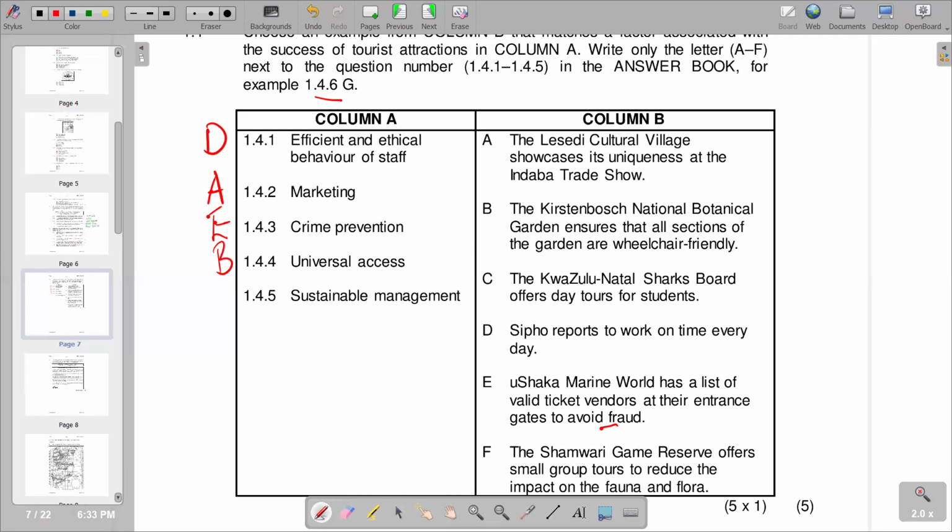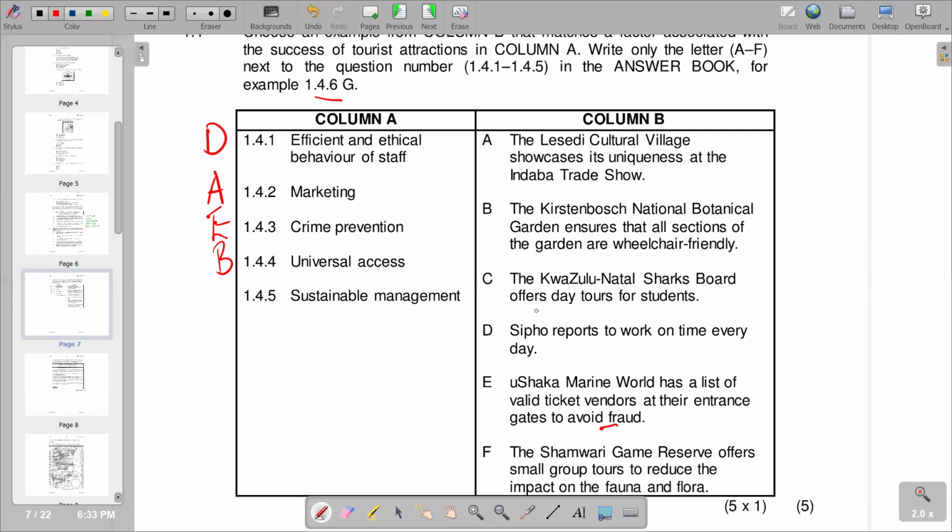Then sustainable management. We are saying it is an important part of the ability to successfully maintain the quality of life of our planet. So when you are maintaining the quality of life of our planet, that's sustainable management. So according to the context of what we have in column B, we try to see which one matches that.